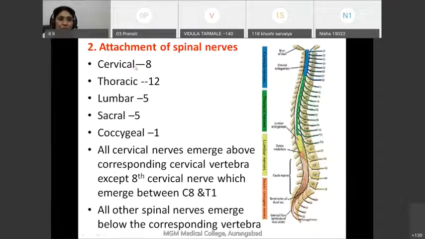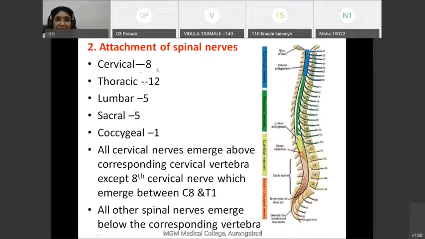All the cervical spinal nerves which come out from the spinal cord to the intervertebral foramen lie above the corresponding vertebra in the cervical region. In the cervical region, the spinal nerves run above the numerically corresponding vertebra.